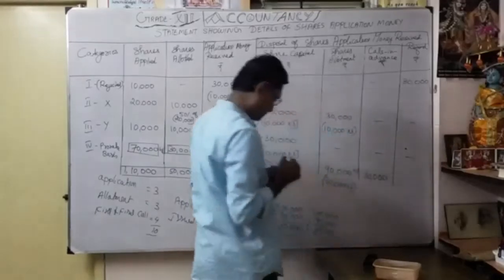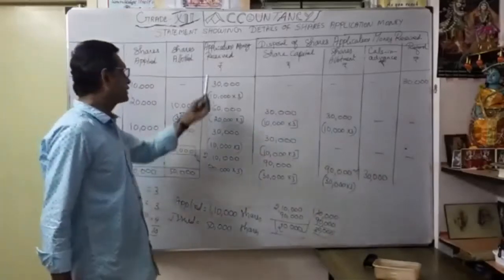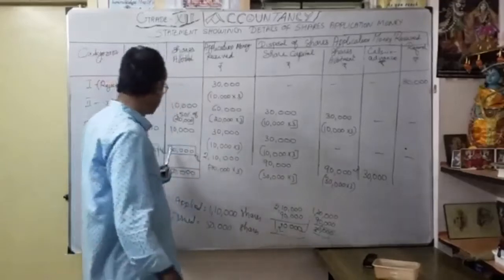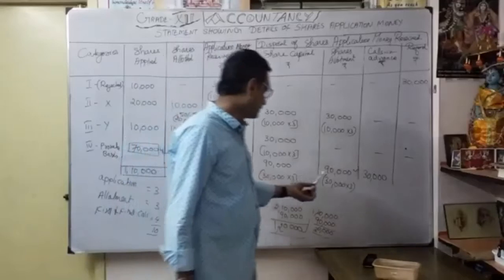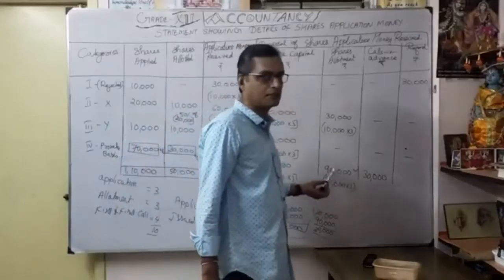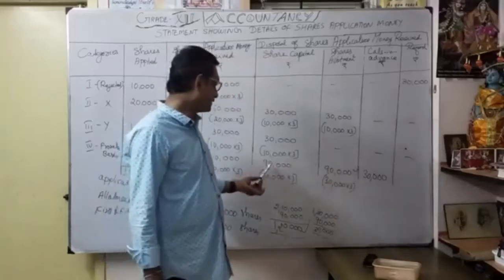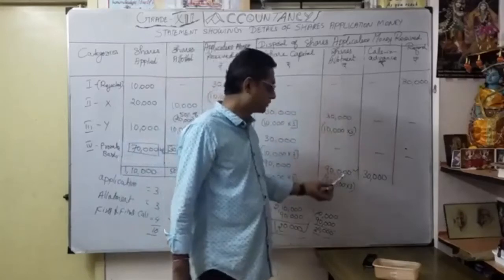You understood me? So whatever 70,000, I received share application with 2,10,000. From the 2,10,000, only the 30,000 shares allotted. The 30,000 into 3, 90,000. Then again 30,000 into 3, 90,000. So totally from the 2,10,000, 1,80,000, 90,000 transferred to share capital account. Balance 90,000 transferred to share allotment account.